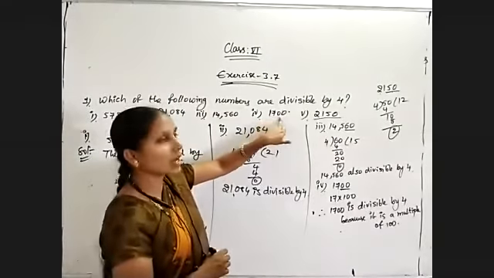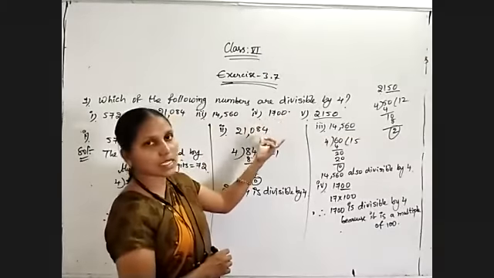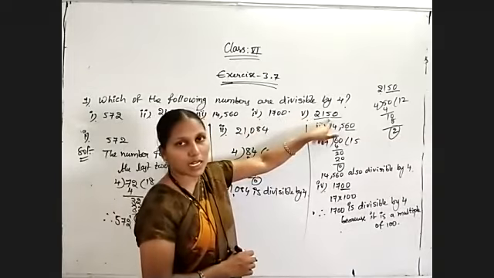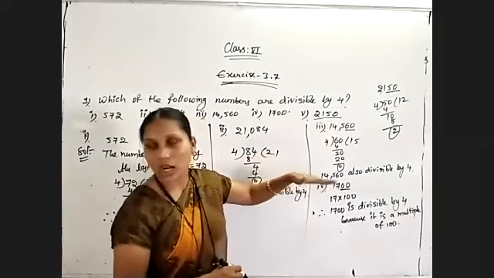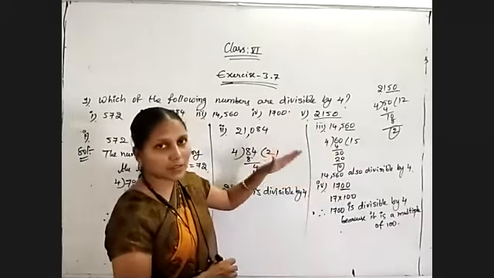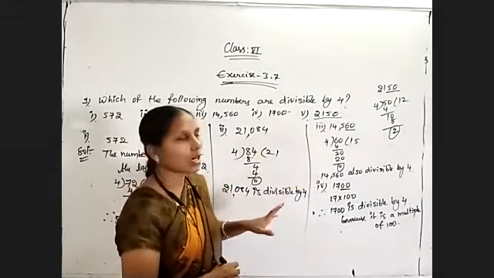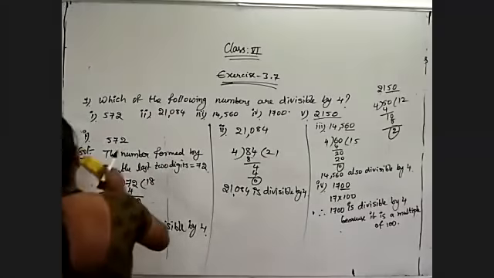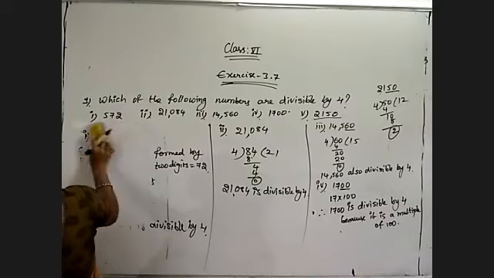1700, it is a multiple of 100. So no need to go for division also. Exactly, it is divisible by 4. Last number 50. 50 we will not get in the 4 tables. So it is not a multiple of 4, not divisible by 4. The complete number 2150 is also not divisible by 4. Now coming to the next question. Which of the following numbers are divisible by 8?